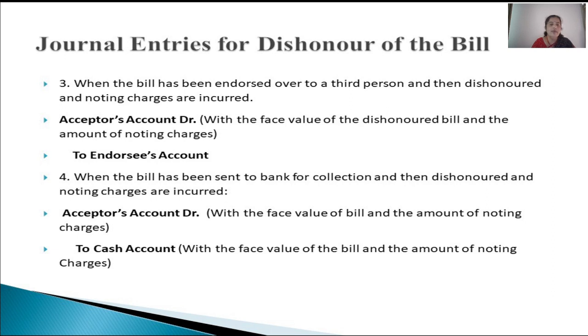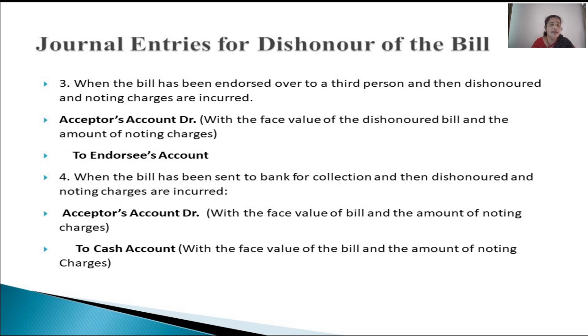And what about the endorsee? See, earlier we had to pay some amount to settle that we actually endorsed the bill, but now that amount is not settled, so our creditor continues to be our creditor. So credit endorsee's account, but here not just for the bill amount, even for the noting charges, because that endorsee was the holder of the bill on the due date, right?